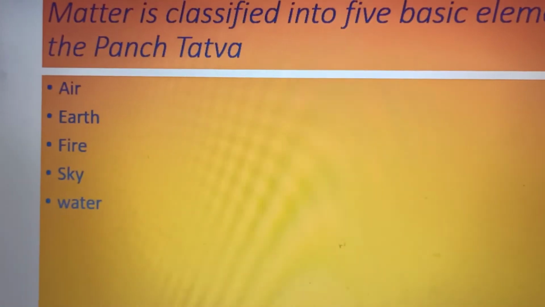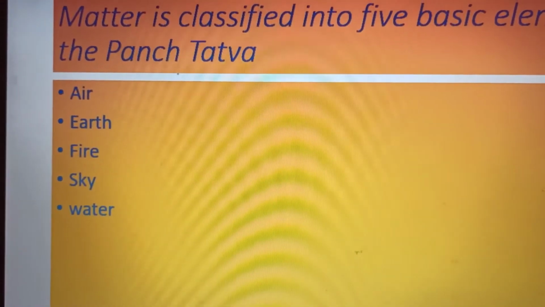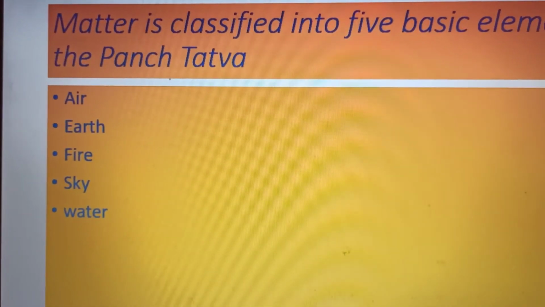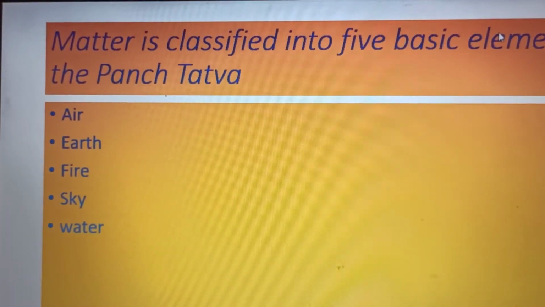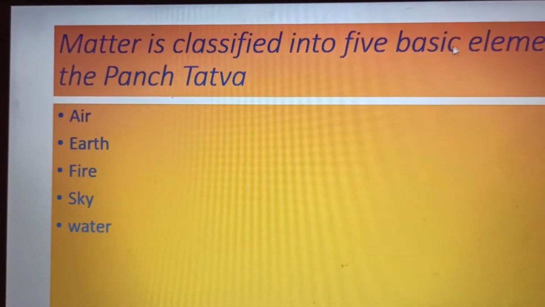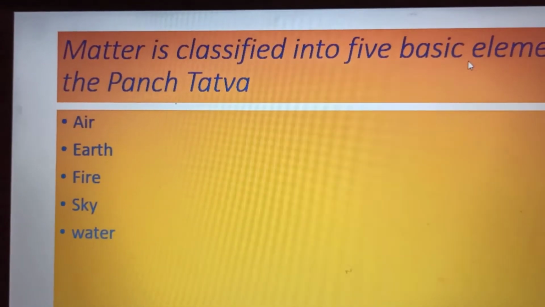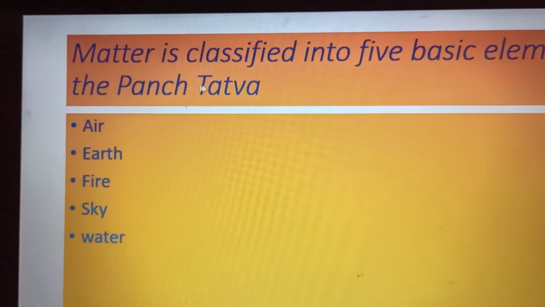And in earlier times, philosophers thought about matter and they said that matter is classified into 5 basic elements. These 5 basic elements they gave a name, that is Panch Tattva. What is it? Panch Tattva.